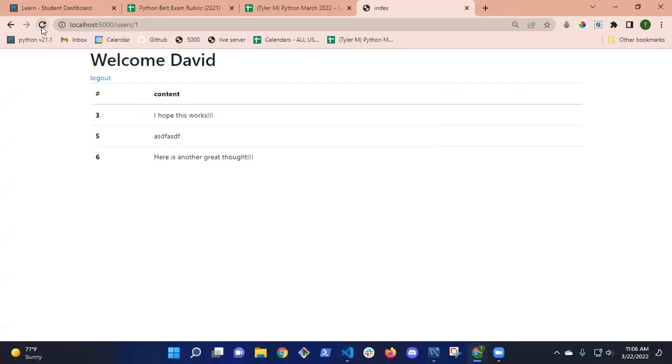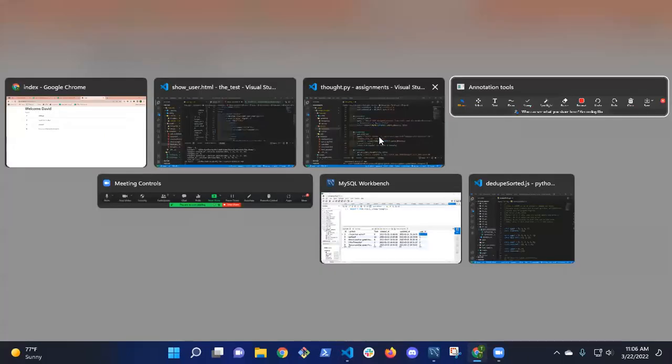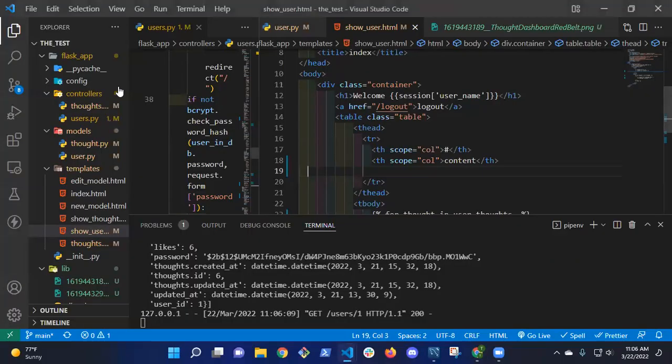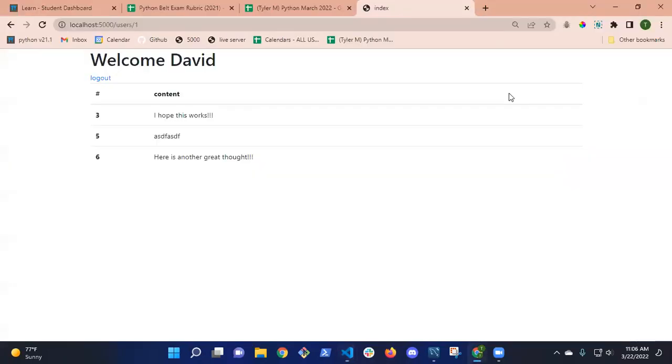Okay, refresh. So this gives me all of Tyler's thoughts. If I wanted to say, and actually the wireframe says, we go back to the wireframe, it's supposed to say Tyler's thoughts, right? So David can be signed in, or another user can be signed in, and they can look at all of Tyler's thoughts. So how would I get, instead of Rita's thoughts, I want, when I come here, I want it to say Tyler's thoughts above where, or below where it says log out.